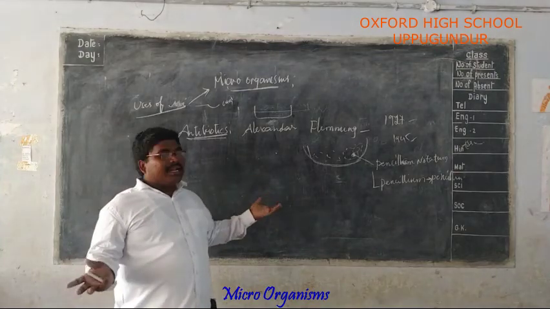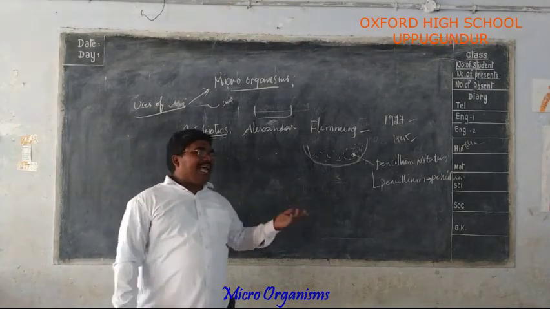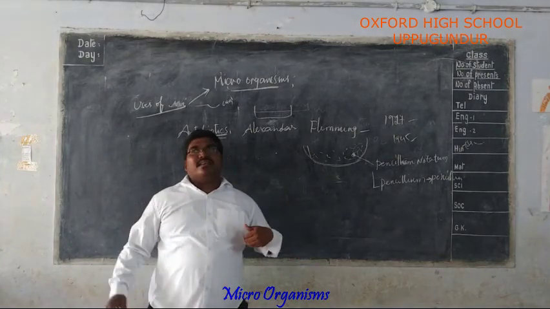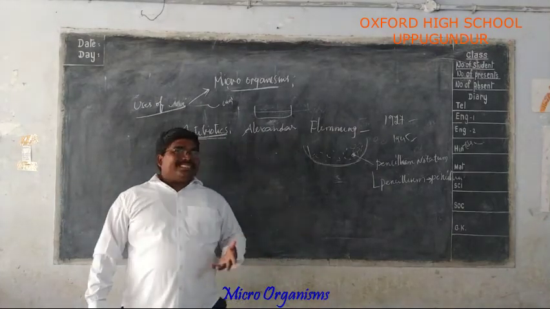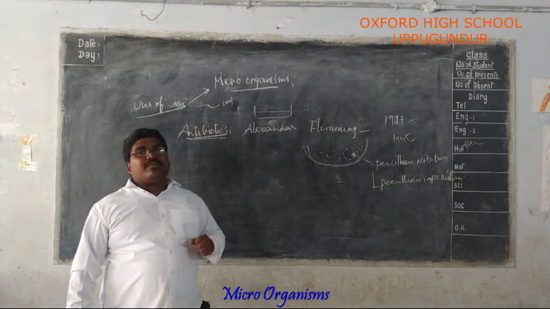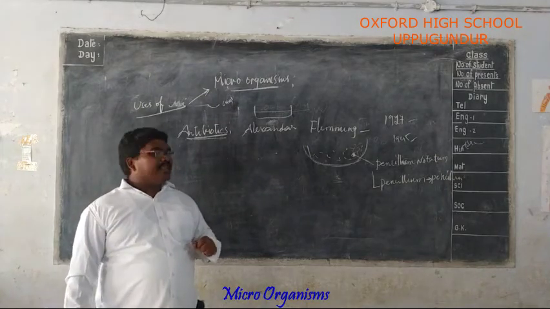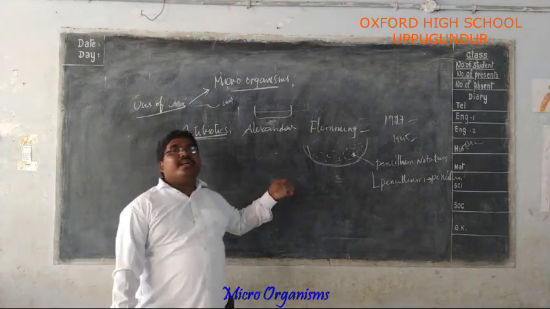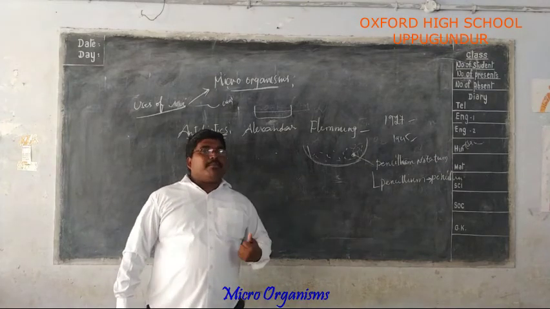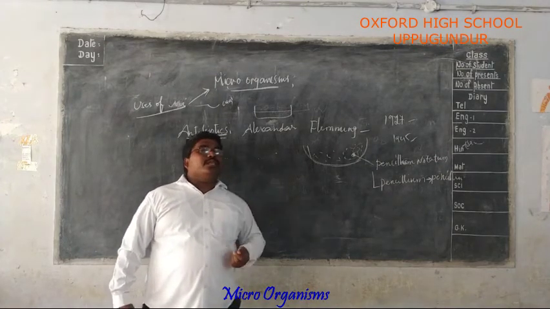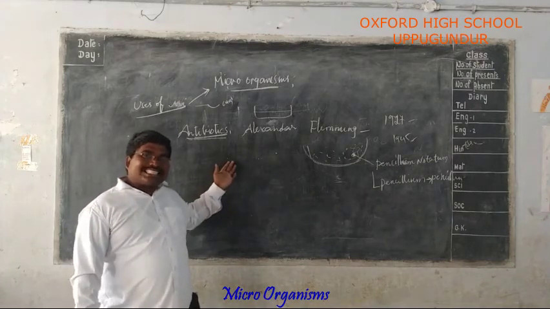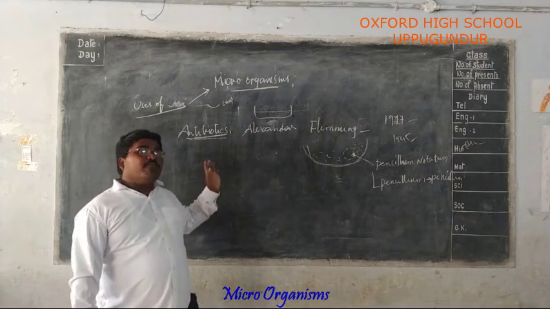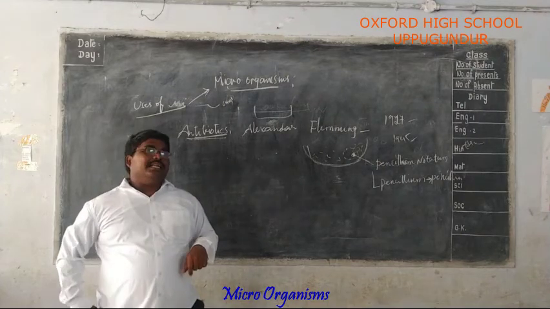The microorganisms are present everywhere: on land, in water, on our bodies, and on the outer surfaces of plants and animals. They give us uses, but at the same time they are very harmful to us. Think about whether there are any remaining uses of these microorganisms. In the next class we are going to discuss the harmful effects of microorganisms.